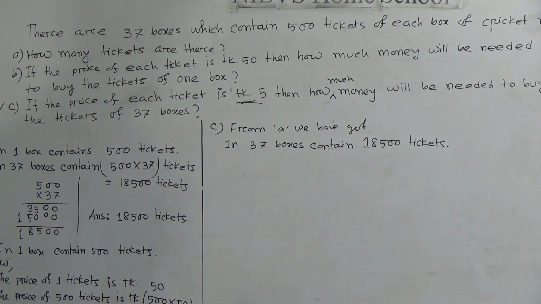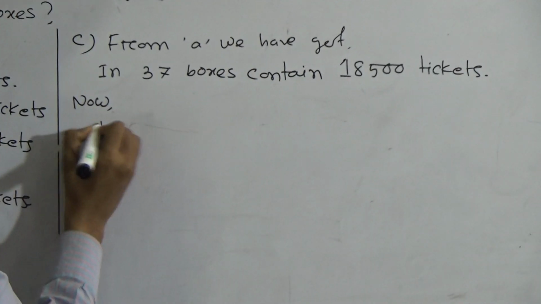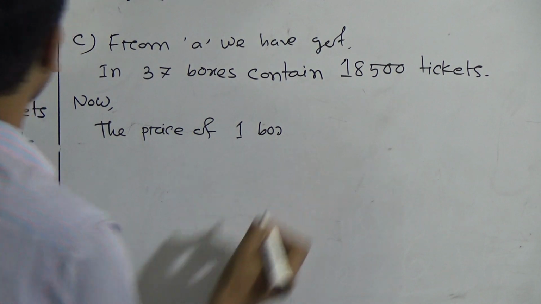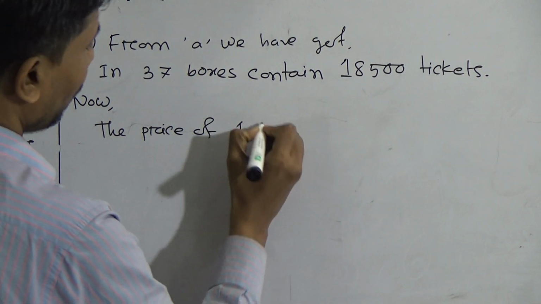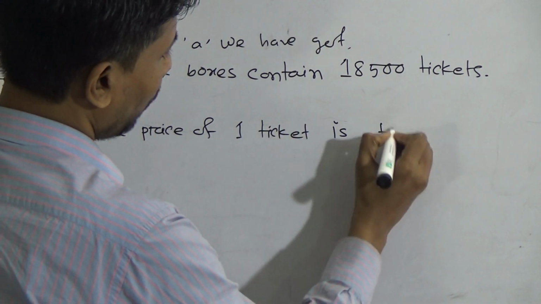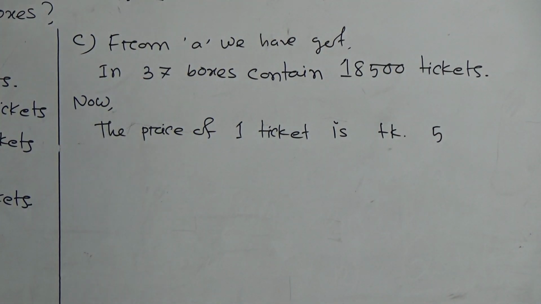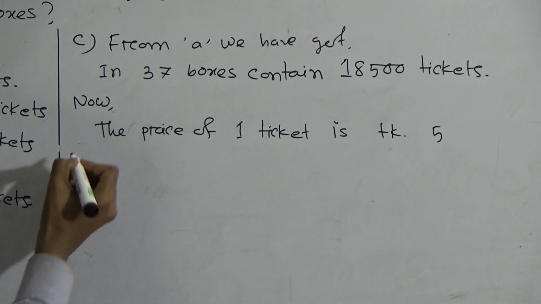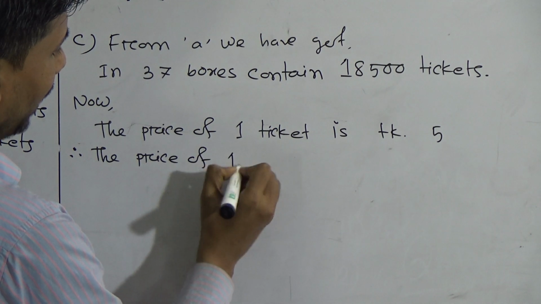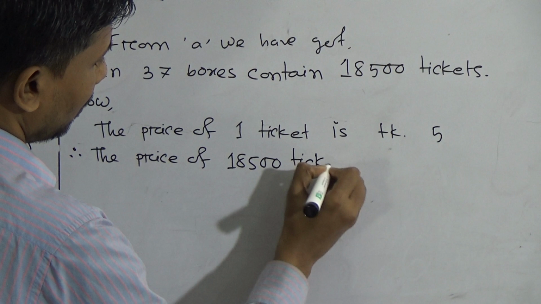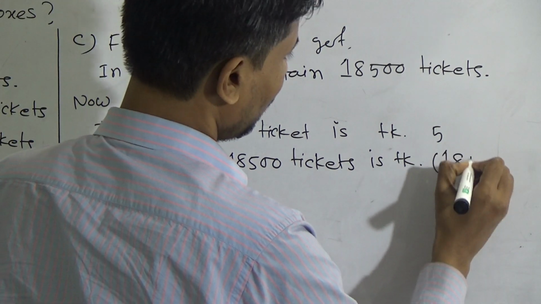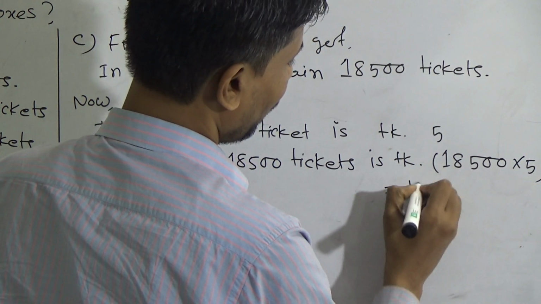Now the price of one ticket is Taka 5. Therefore the price of 18,500 tickets is more taka, which means multiplication.